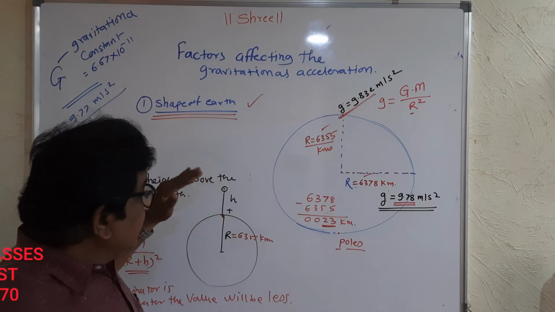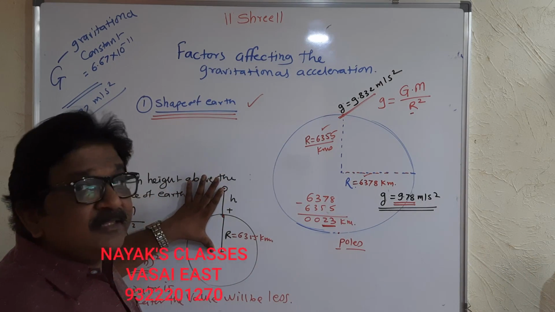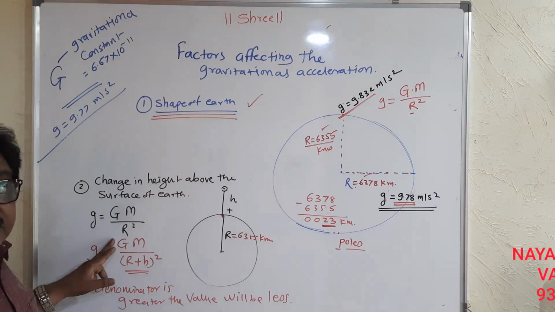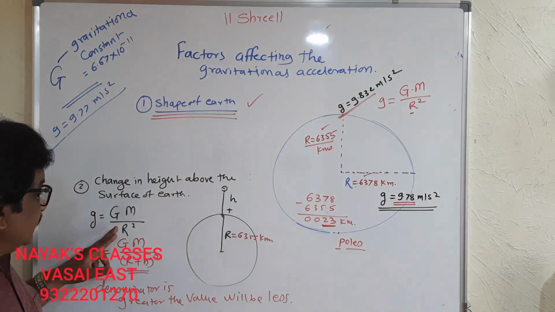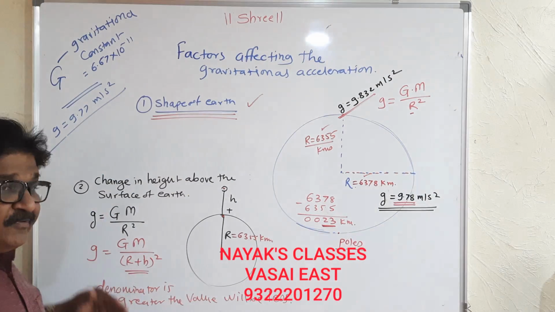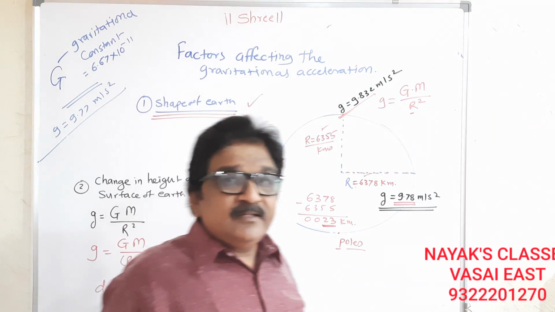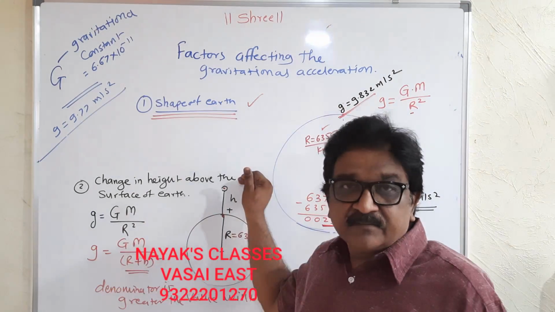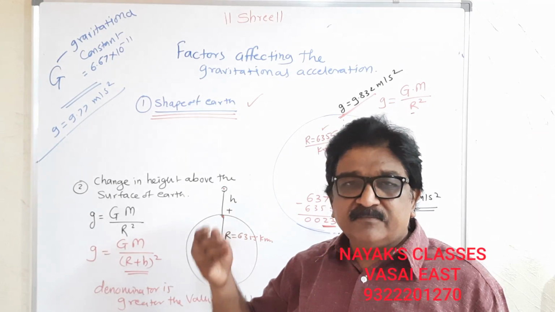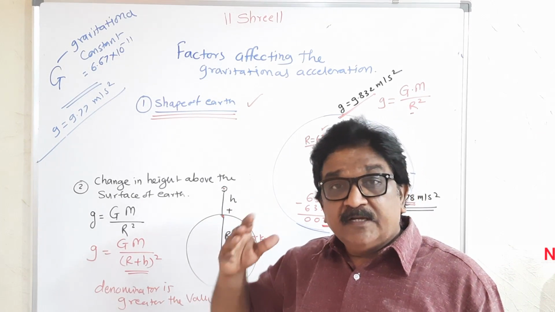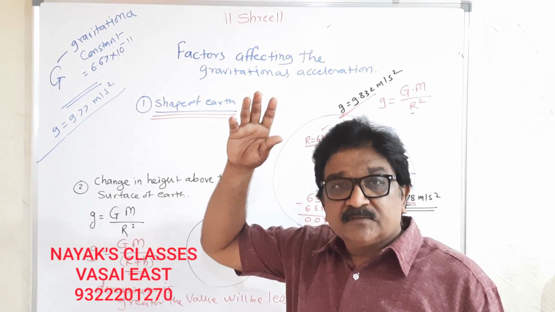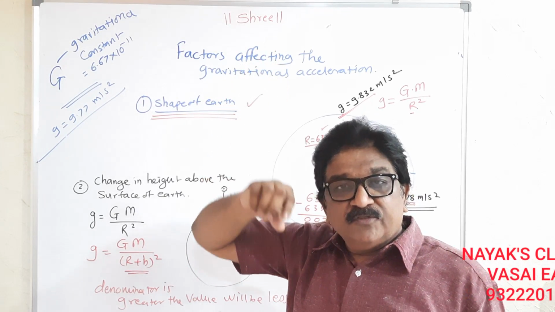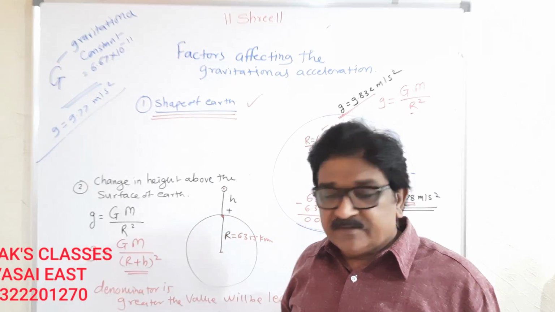This height will be added in the denominator of the formula. This is the original formula, which has the radius, but when we are calculating acceleration due to gravity at some height, say 30, 40, 50 kilometers, there will be a difference of height.